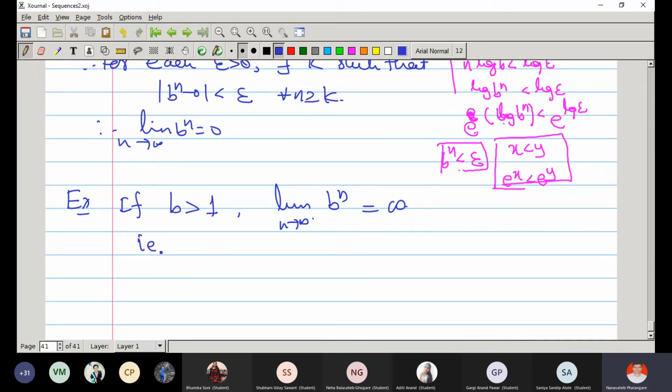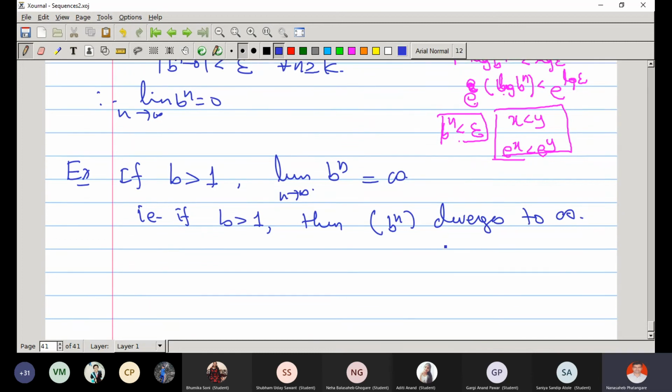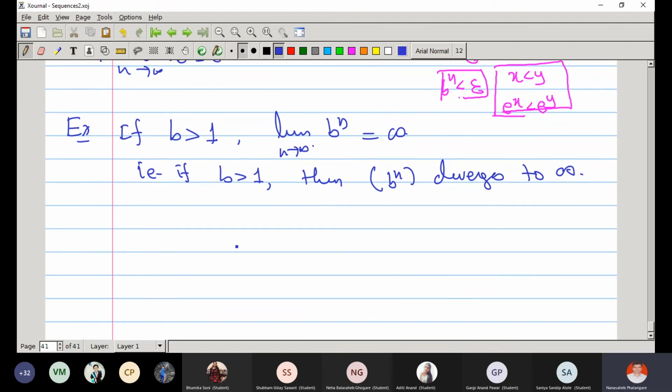That is, if b greater than 1, then the sequence b raised to n diverges to infinity. Right? And how will you prove this? What is the meaning of sequence diverges to plus infinity? We'll first show it is monotonically increasing and then we'll show it is not bounded.